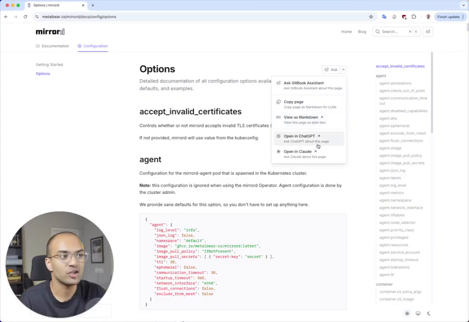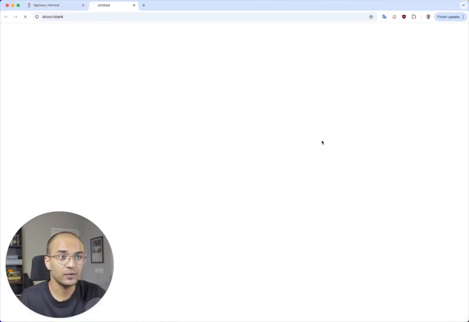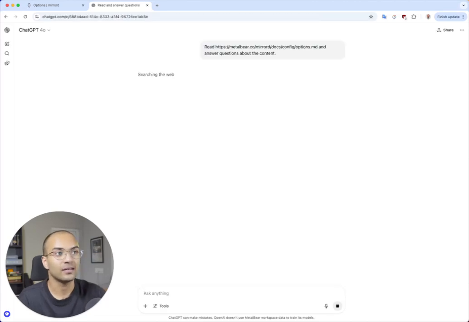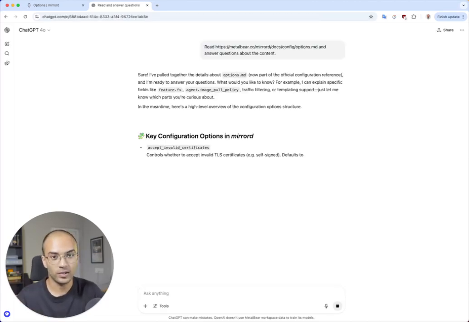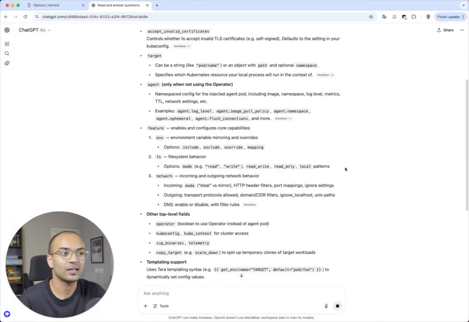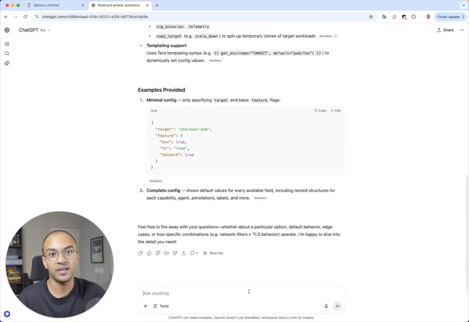The third really cool feature that we added is that now you can open any page in ChatGPT or Claude and ask questions related to that. So this is really useful if, let's suppose, you want to create your mirror.json file. So you can click the open with ChatGPT option, hit enter, and then ChatGPT will have the entire context about all the options available in the mirror.json, and then you can ask it to help you write a mirror.json file based on the features you want.